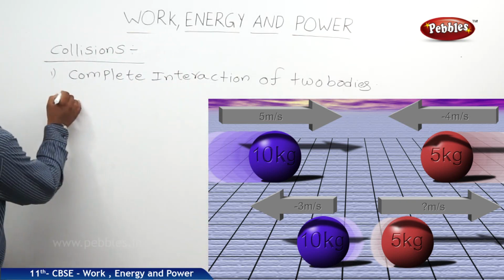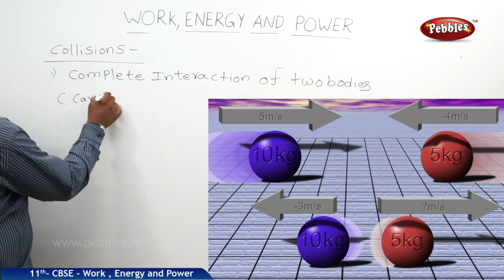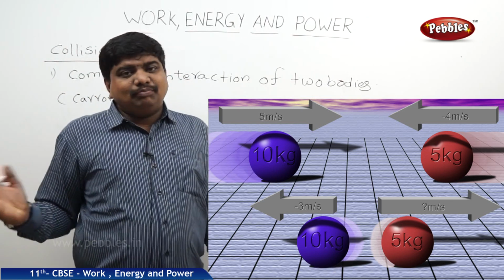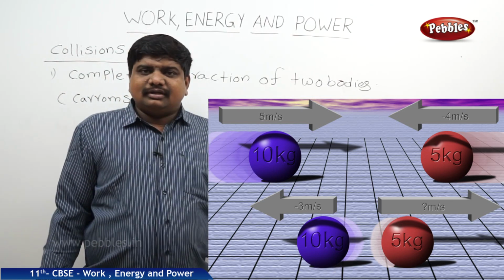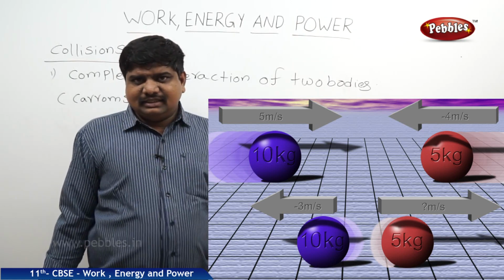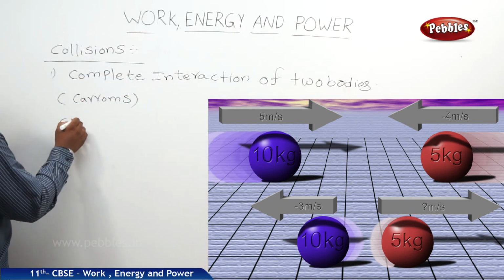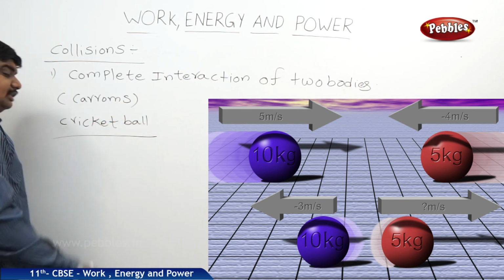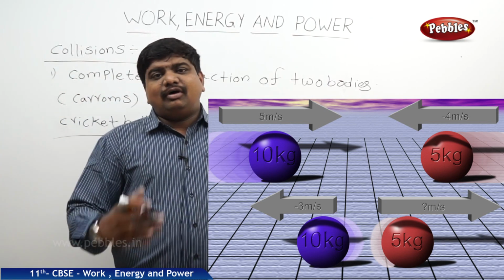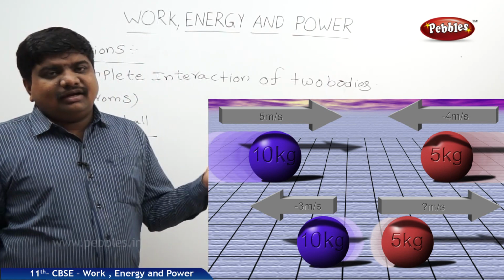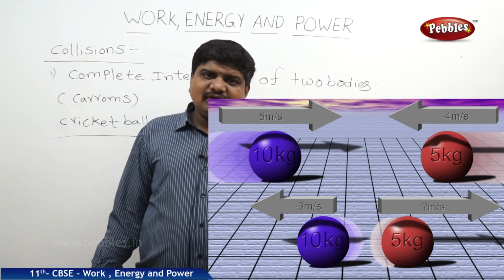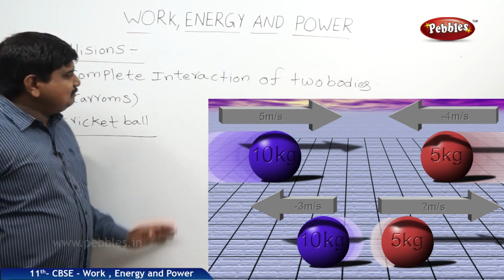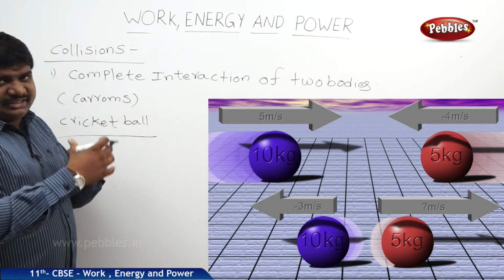Best example, carroms. The carrom coins will be at rest, but if a striker touches them obliquely or head on, the coins will be in motion. Next, cricket ball. If a fielder is throwing the ball or a batsman is hitting the ball, it changes the direction as well as the energy and momentum. These are all natural examples of collisions. Colliding means the complete interaction of two bodies.